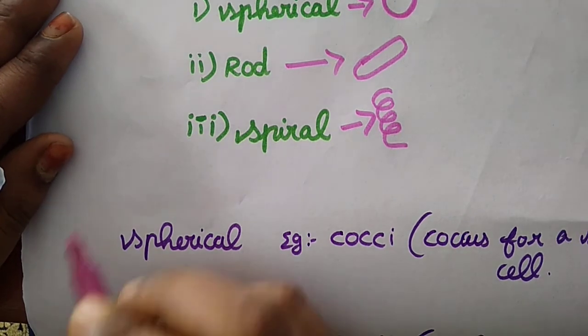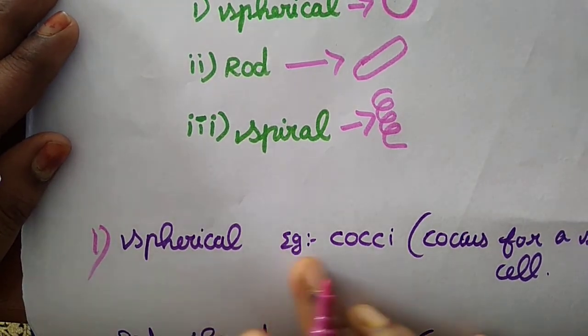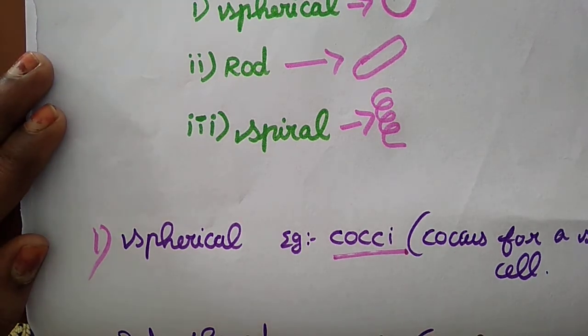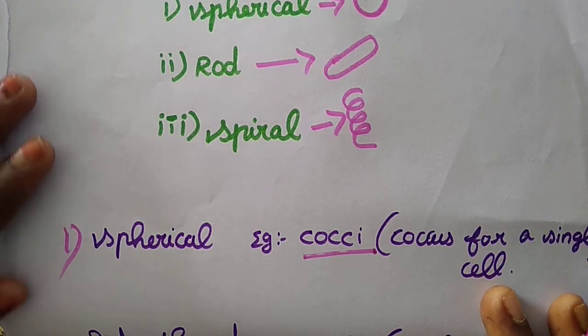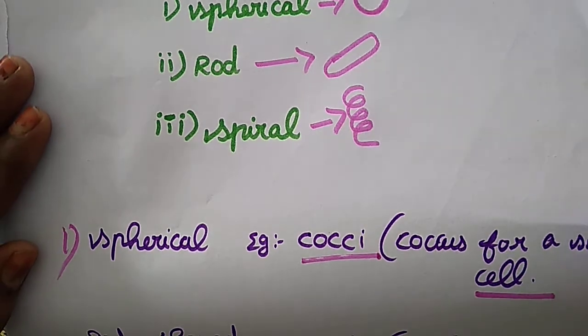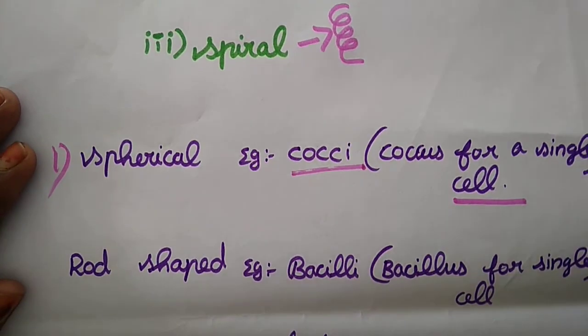Just see this. Cocci is an example of a spherical shaped bacteria that occurs as a single cell. We already said that bacteria is a single cell. So all the shapes of bacteria occur in single cells. And the next one is the rod shaped example, bacillus.